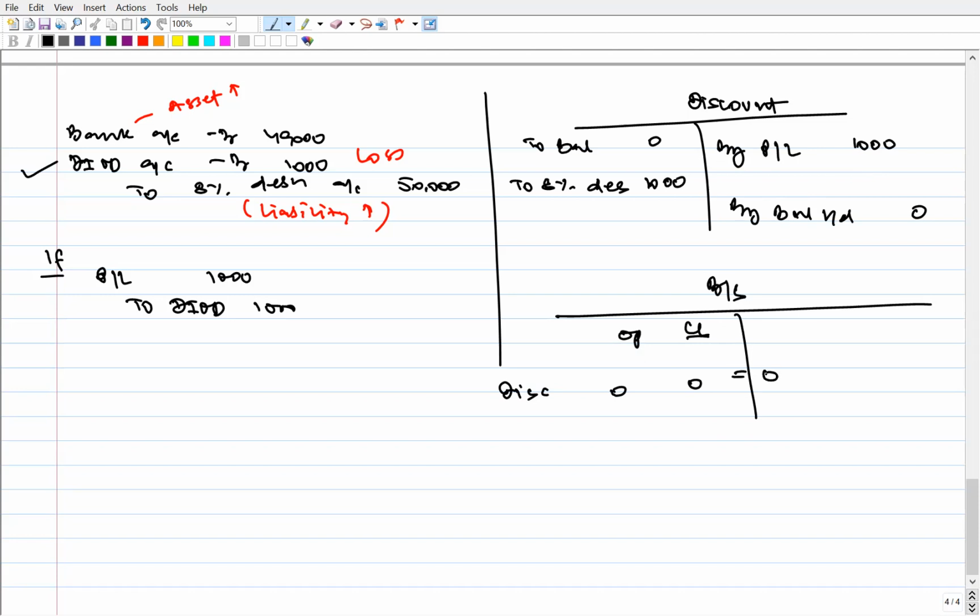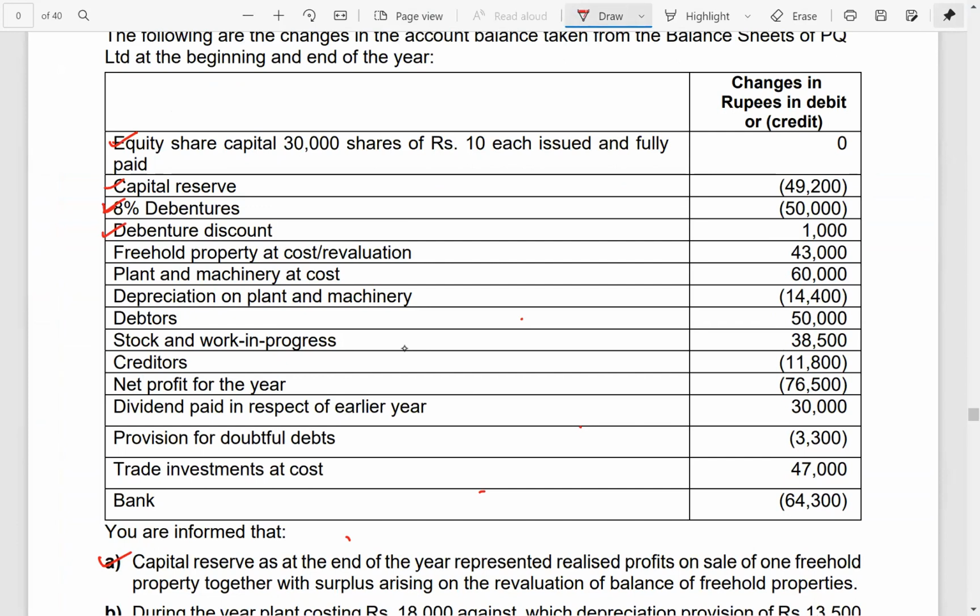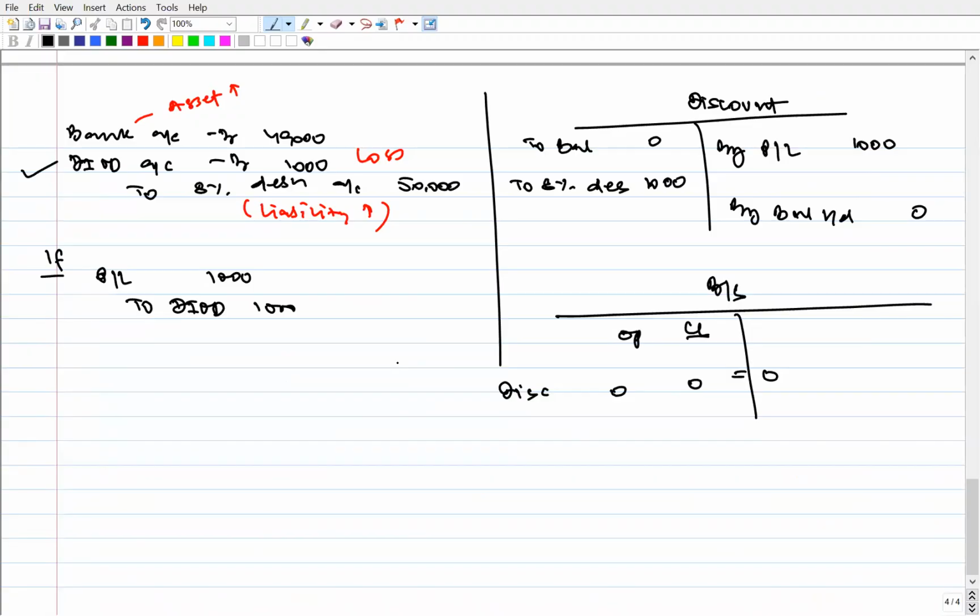But they are saying, no, the difference between opening and closing balance of debenture discount account is 1,000, positive 1,000. This means that we have not written off any part of discount on issue of debenture during the year. In that situation, your closing balance will come to 1,000, and the change will be equal to 1,000, which matches the information given in the question.